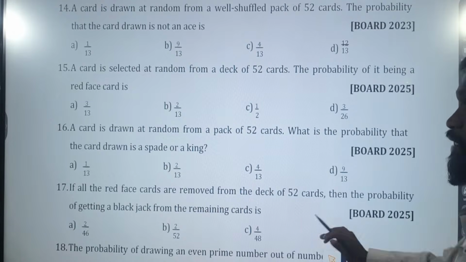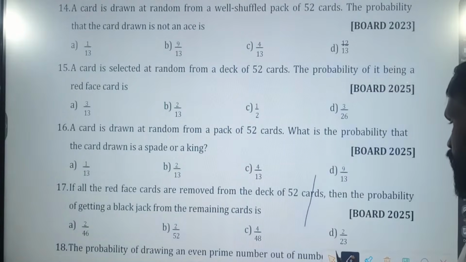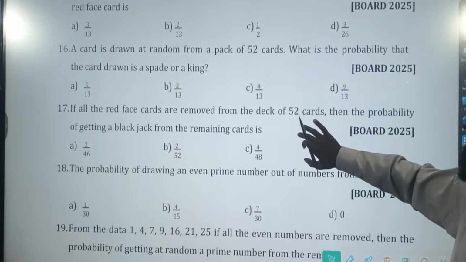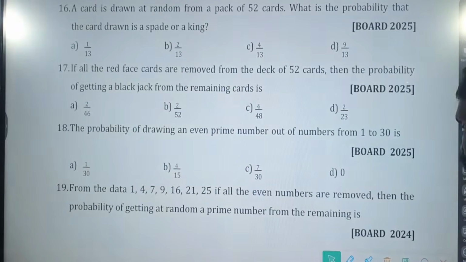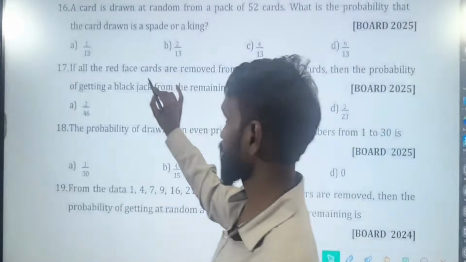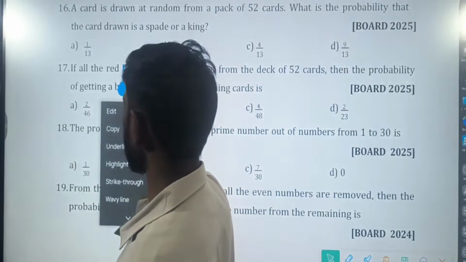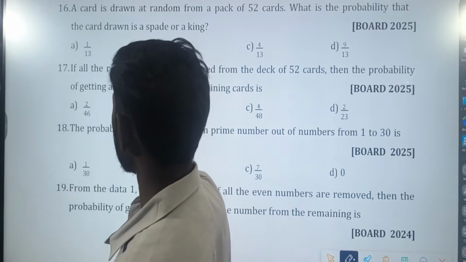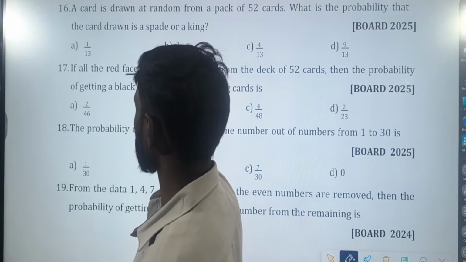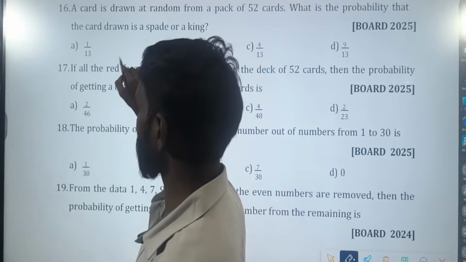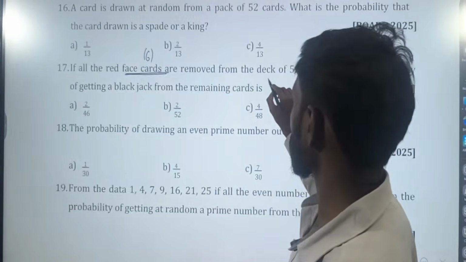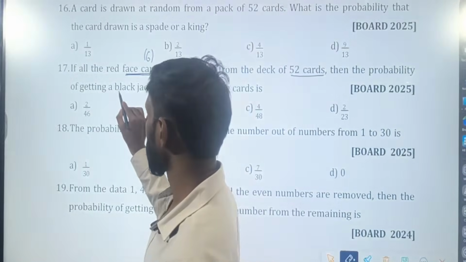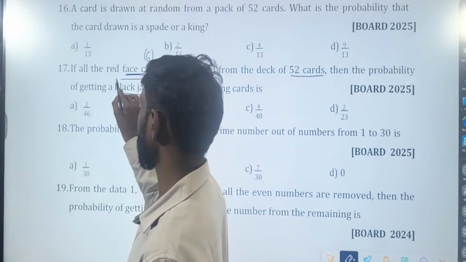Next. Question number 17. If all red face cards are removed, just now we have seen red face cards are 6. If 6 cards are removed from the deck of 52 cards, then the probability of getting a black jack.